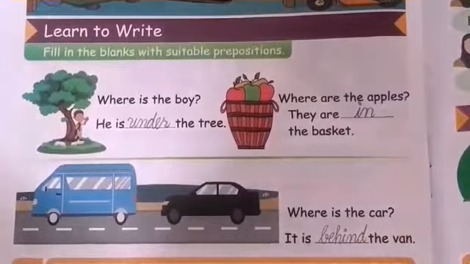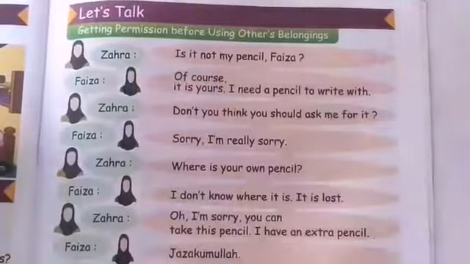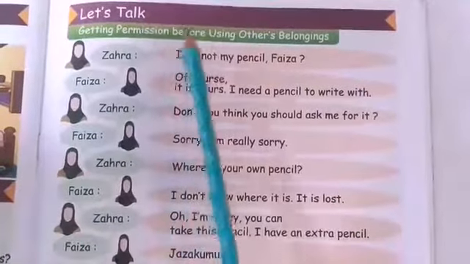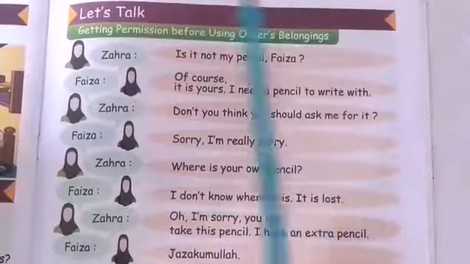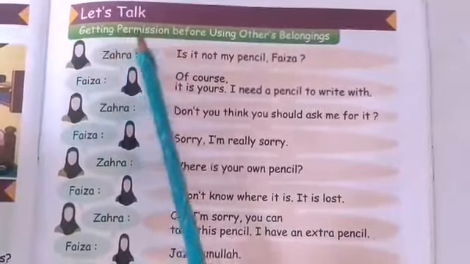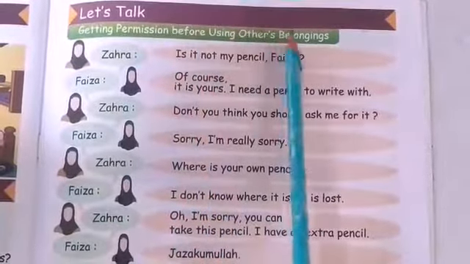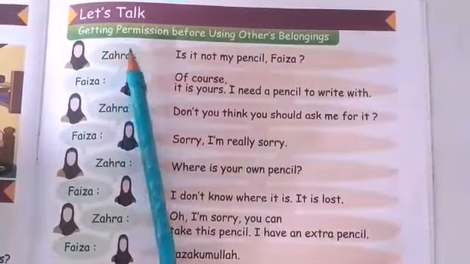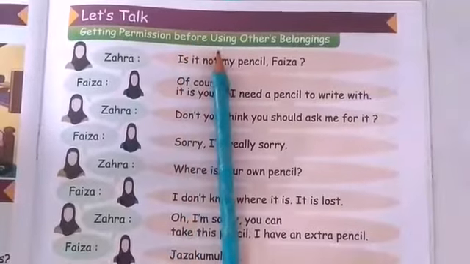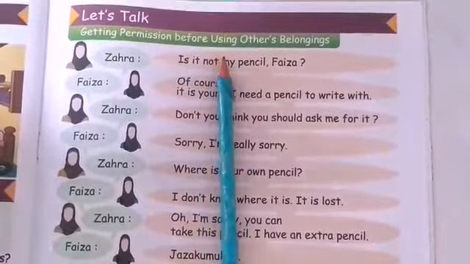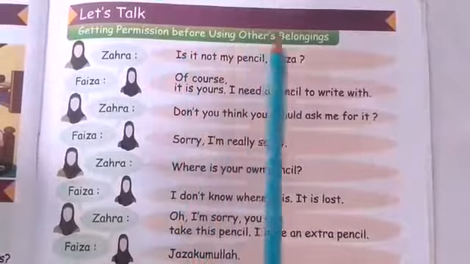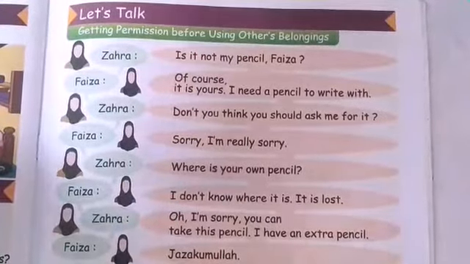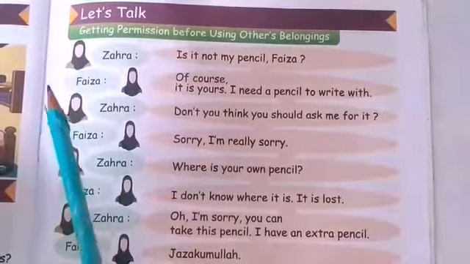Now let's move to the next activity, which is let's talk. In let's talk, we are going to learn about getting permission before using others' belongings. What's the meaning of belongings? Things. For example, I have a watch and you are using my watch or my pencil without my permission, it means you are using my belongings without my permission. In the same way, today we are going to learn how to get permission before using others' things or belongings so that we can talk in English.